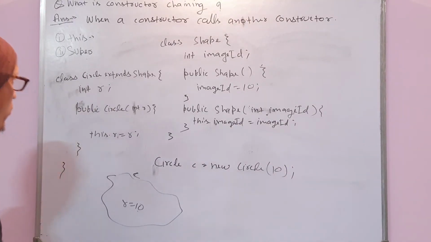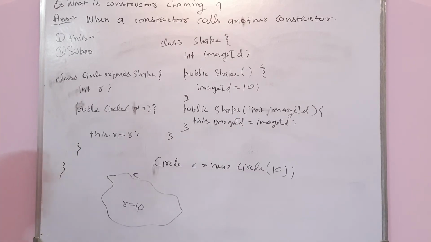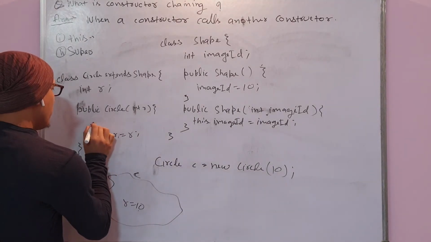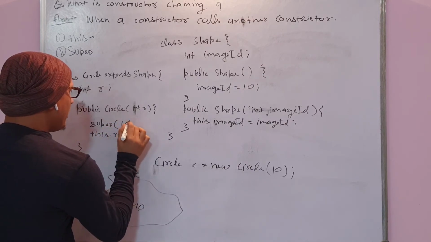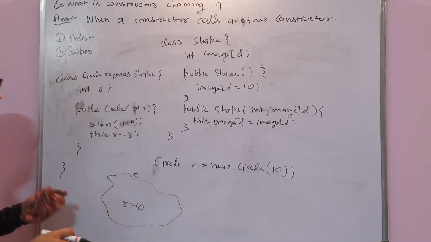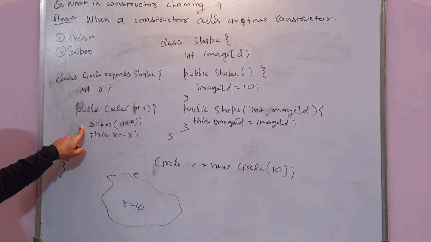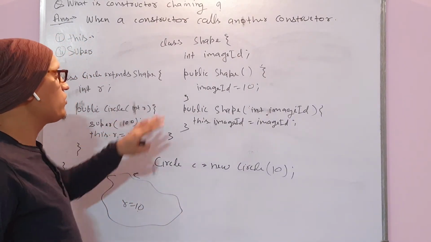But now you need to pass imageId as well to this parent class. So in that case you can use super(), right now I'm passing something like 100, or here itself you can write code to generate some random number and that random number can be passed here.